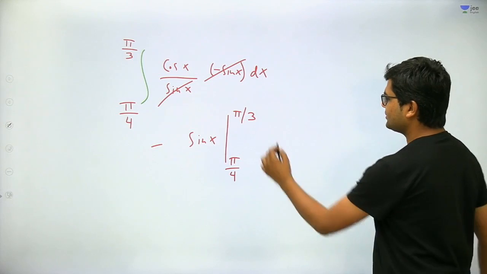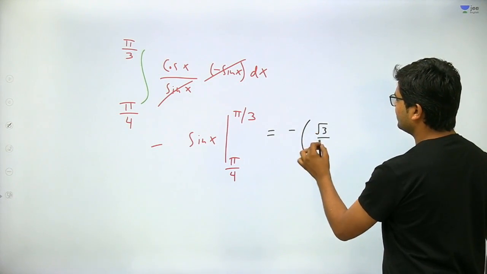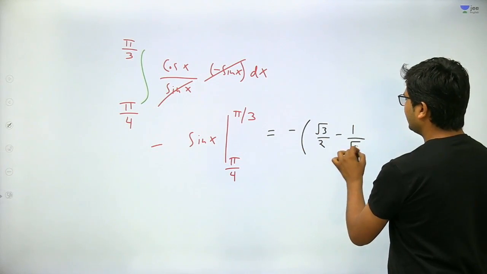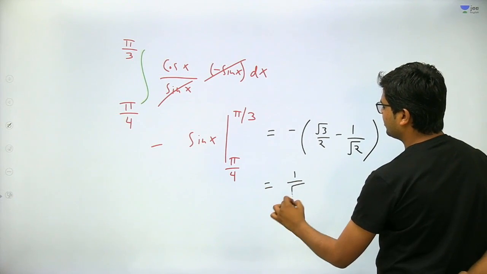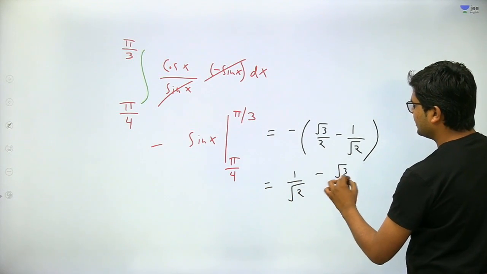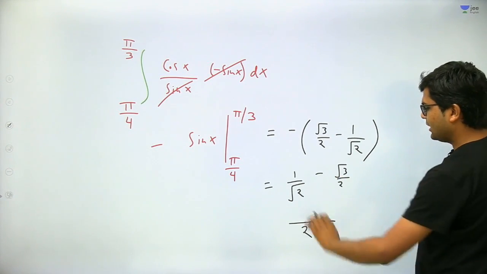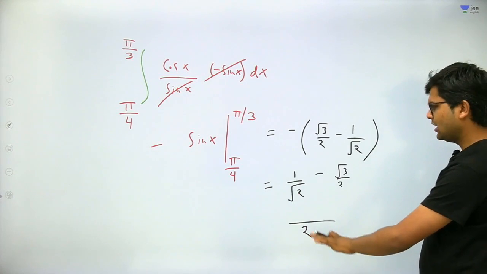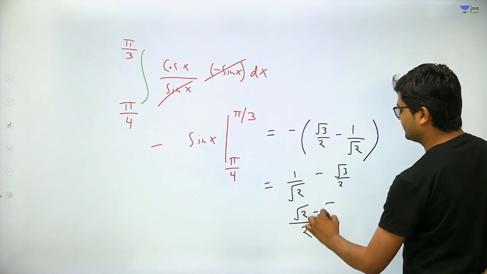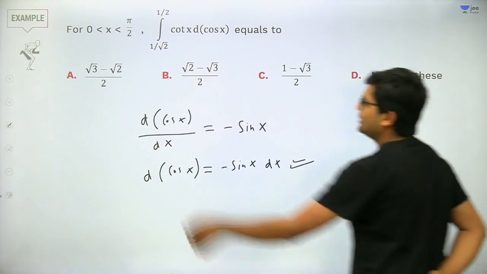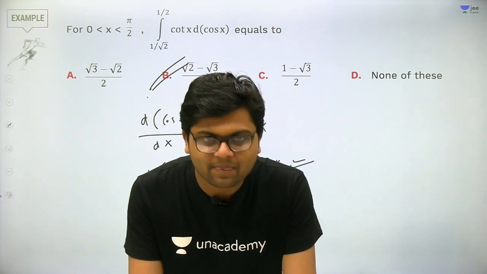Now just apply the limits. It will come out to be minus outside, root 3 by 2 minus 1 by root 2. These are the values. Take the negative inside, it will be 1 by root 2 minus root 3 by 2. Now take the LCM as 2. Root 2 and 2, we can take LCM as 2. It is not the LCM, but for simply calculating, I will take 2. It will be root 2 minus root 3. Getting my point? Therefore, the value of the integral will be root 2 minus root 3 upon 2.